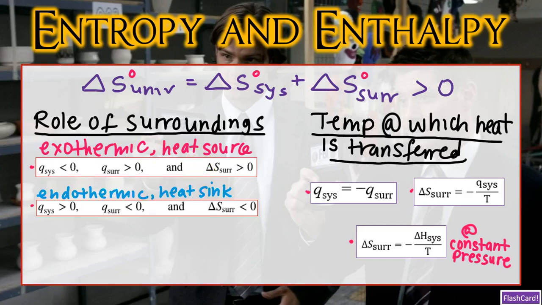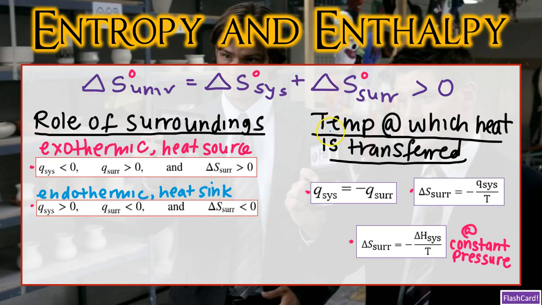And the surroundings are going to serve as a heat source since it's absorbing all the heat that's being released from the system. In contrast, the role of the surroundings can also be as a heat sink. So if Q of the system is going to be greater than zero this time, that means that it needs to absorb heat from the surroundings. So if it's taking heat from the surroundings, then Q of the surroundings is going to be less than zero. If Q of the surroundings is less than zero, then it's a heat sink because it's going to be giving away its heat to the system. That means it's going to be a reduction in the freedom of motion. If there's a reduction in the freedom of motion, then our delta S of the surroundings is going to be less than zero, or fewer, or decrease.